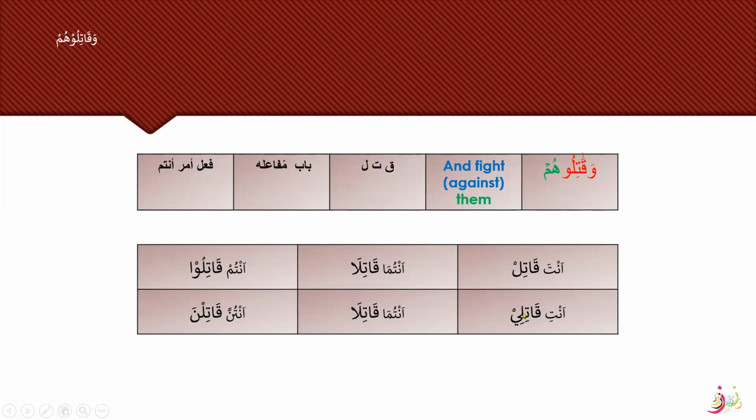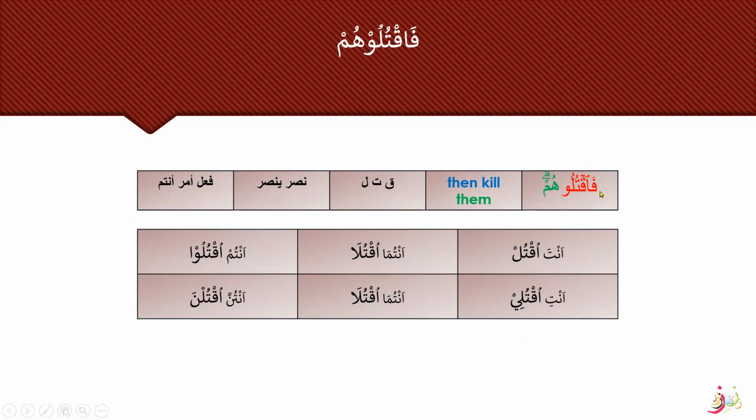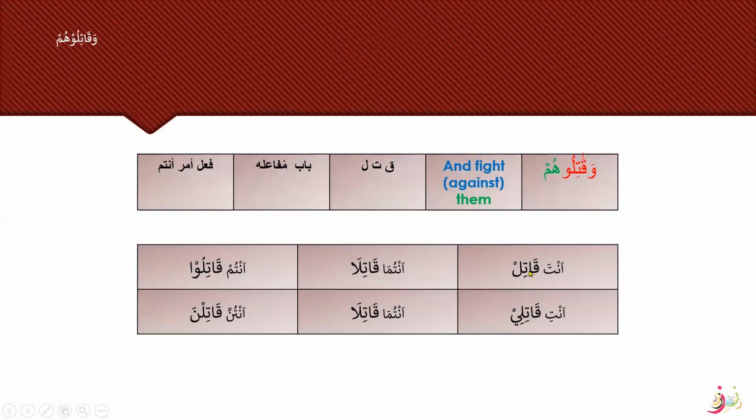So here is the Sarf Kabir chart for وقاتلوا: أنت قاتل، أنتما قاتلا، أنتم قاتلوا، أنت قاتلي، أنتما قاتلا، أنتن قاتلن. Here you can see fi'l amr, but this is from Nasara Yansuru, and it is having a Dhamma, while this is having a Kasra here, and this alif is a sign for family three. Alhamdulillah.